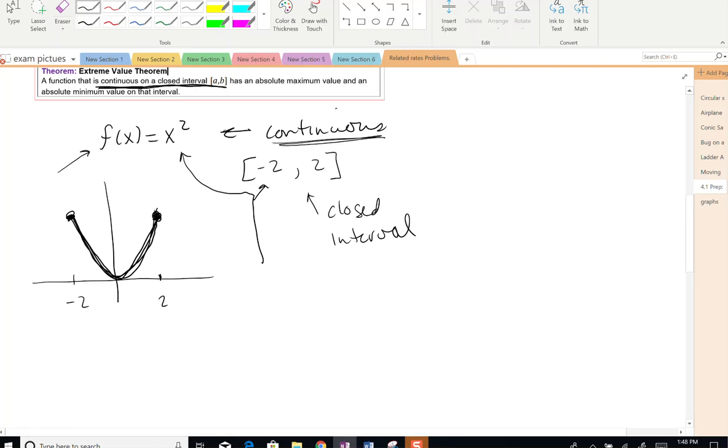So that means we are guaranteed an absolute max and an absolute min. Now, if you notice, our absolute max value right here is at the output value 4. So the absolute max is at x equals -2 and x equals +2.